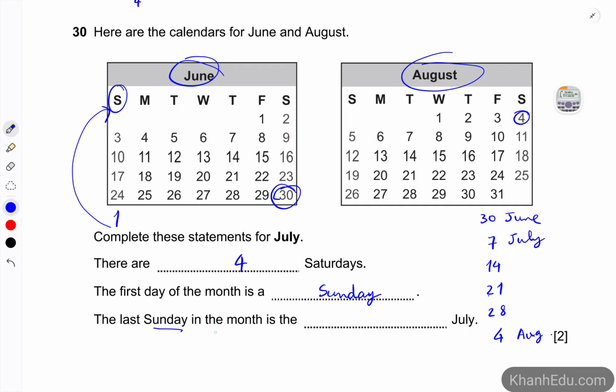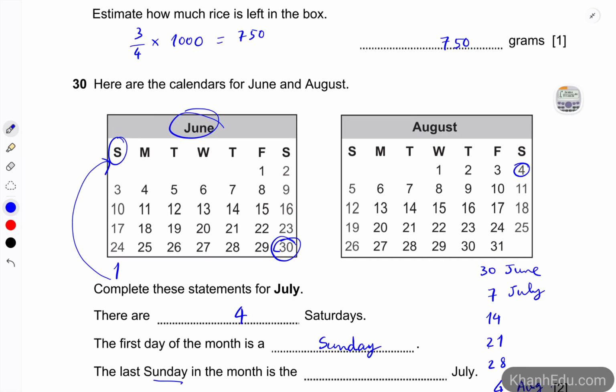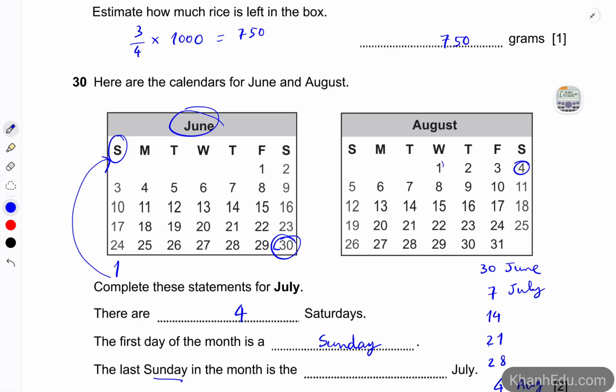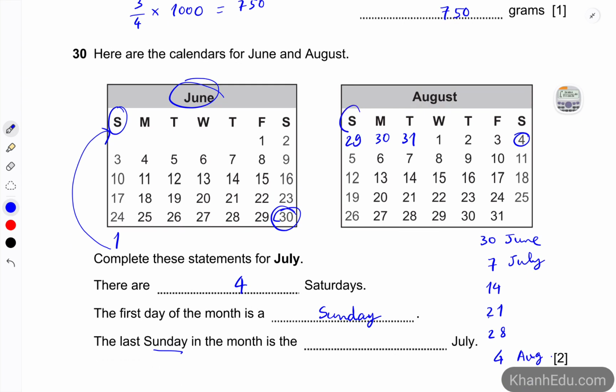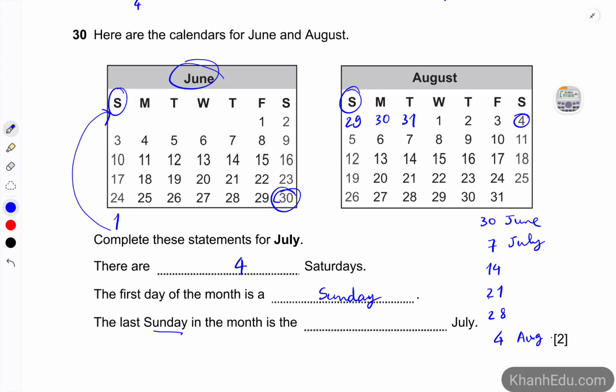And the last Sunday in the month: we count back from the 1st of August, going back to the previous day. We have 31, because we have 31 days in July, right? So 30 and 29. So it corresponds to the Sunday. So the last Sunday in the month is 29.